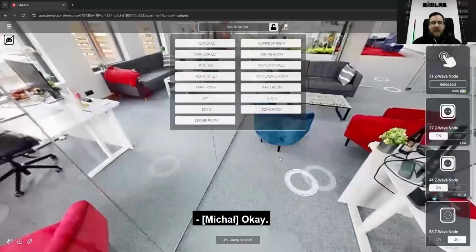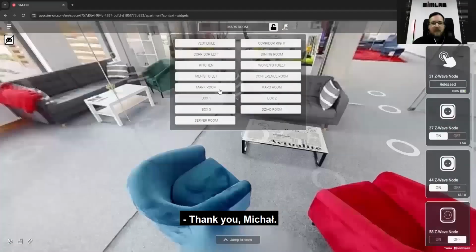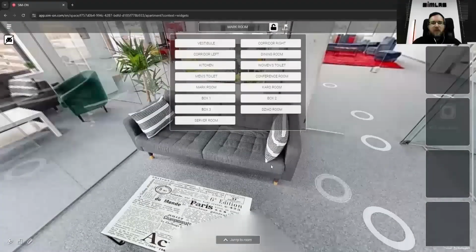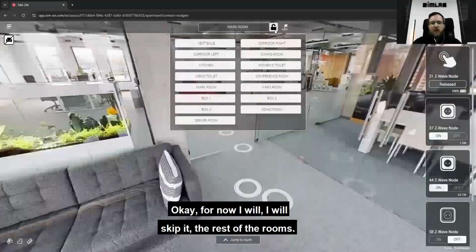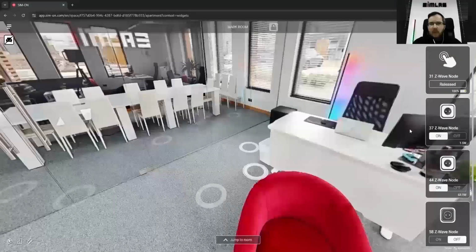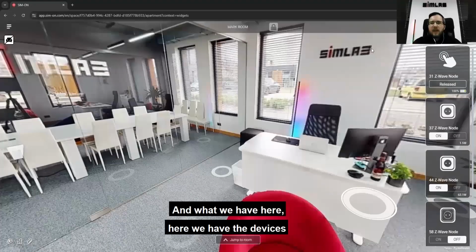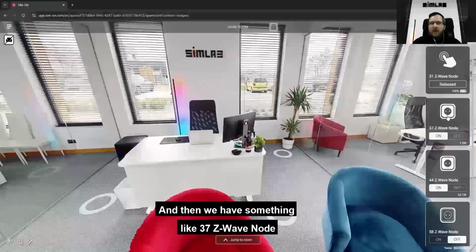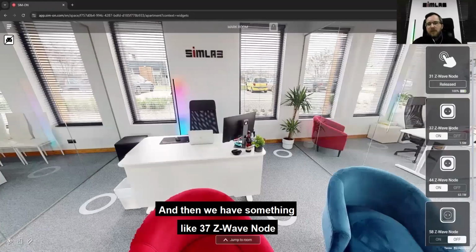Okay. Then we have Mark's room. For now, I will skip the rest of the rooms. And what do we have here? Here we have the devices that I have on the right side. And then we have something like 37 Z-Wave node.